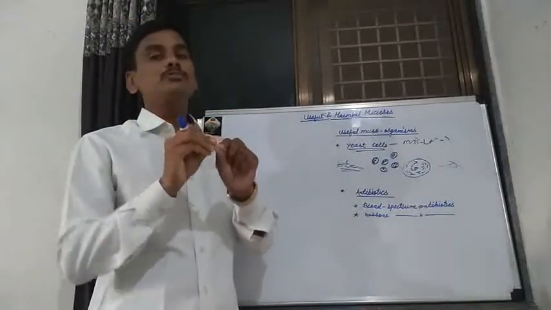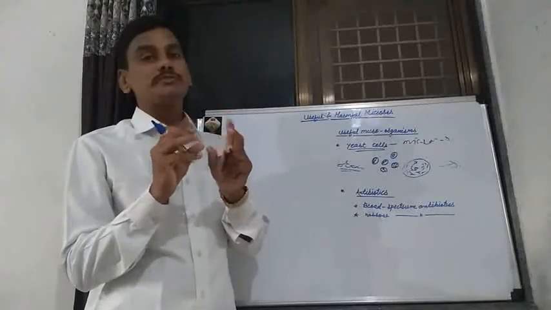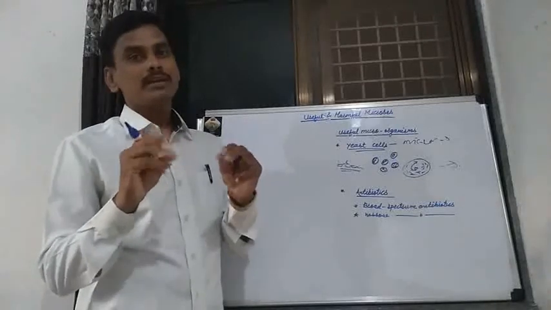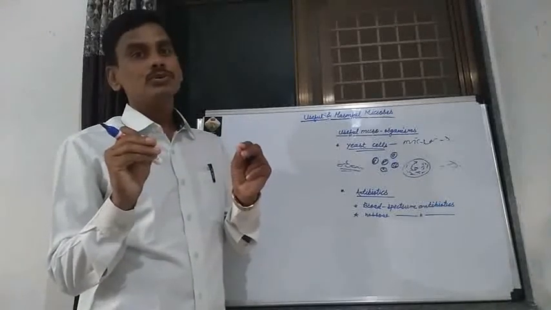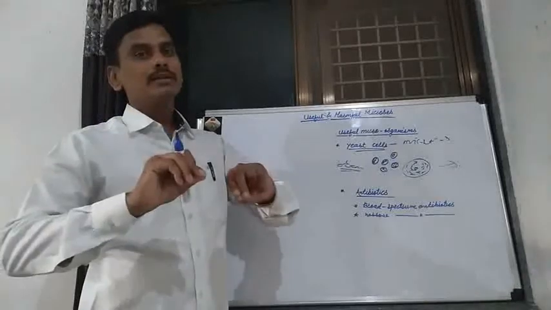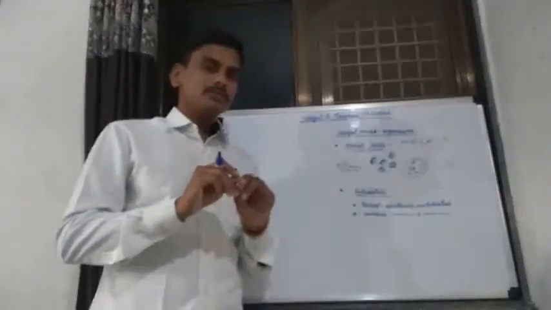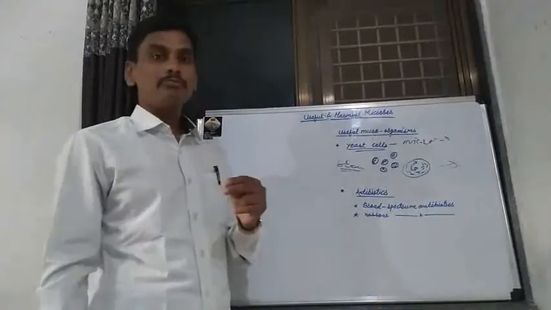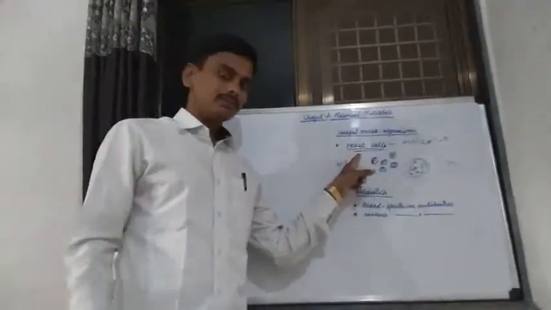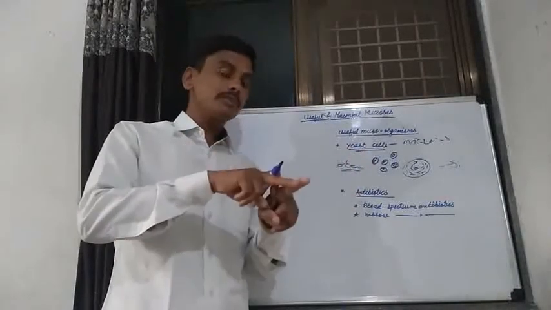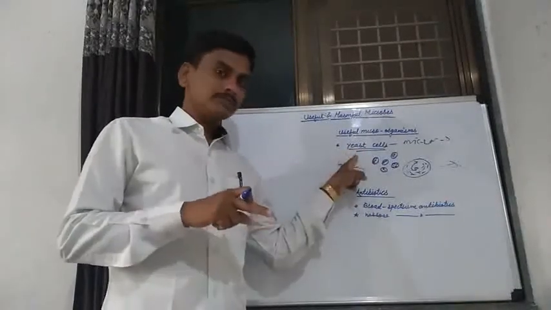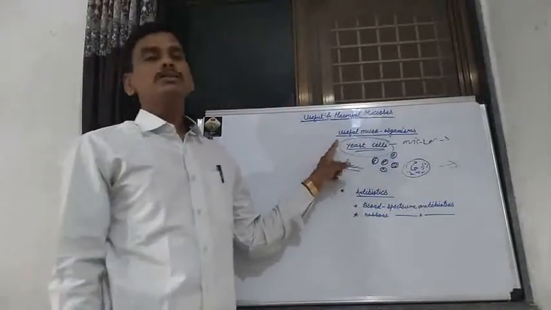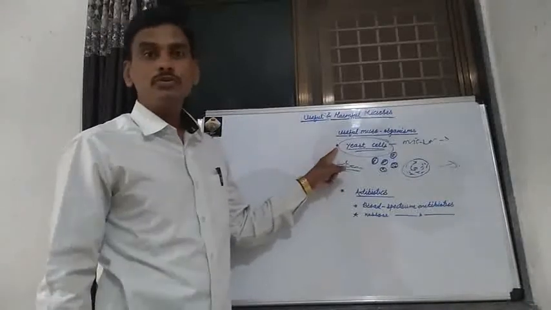That's why the bread becomes fluffy and spongy. Small pores are present in the bread, and through those pores carbon dioxide is evolved. Fermentation is carried out in the bread by yeast cells. That's why this yeast is useful to human beings. Now this is a useful microorganism to human beings.